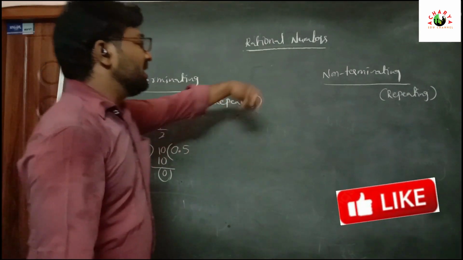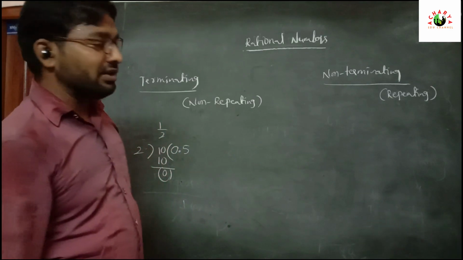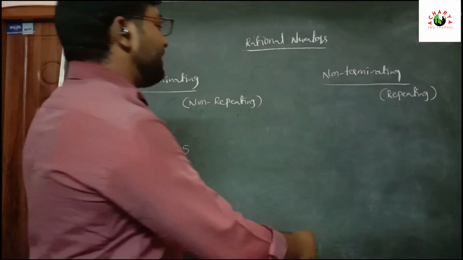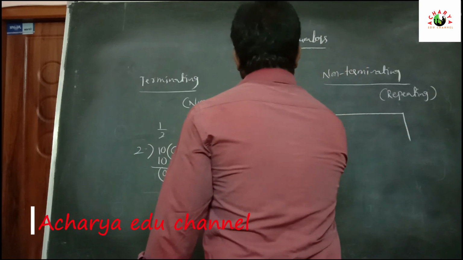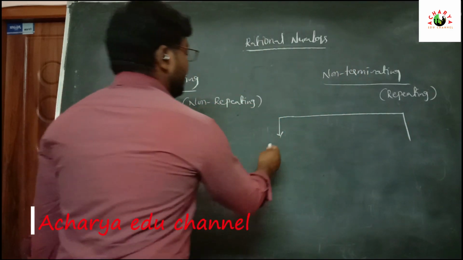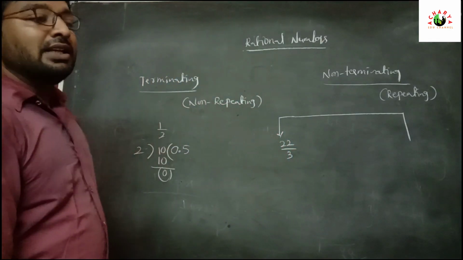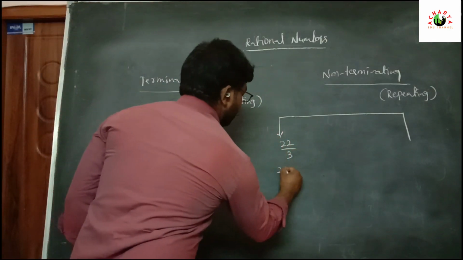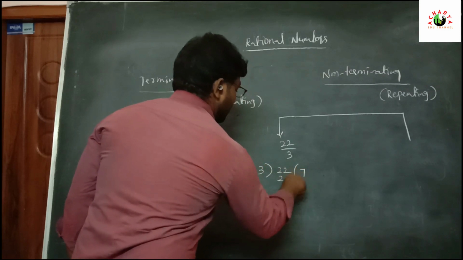Next, coming to non-terminating decimals. Non-terminating means repeating. In this repeating, we have two cases. See, in the first case, 22 by 3. When we divide 22 by 3, 3 7s are 21.